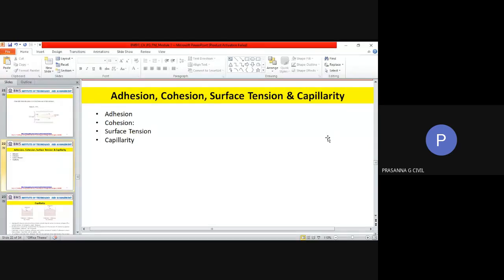So let's quickly look at adhesion and cohesion, or adhesive force and cohesive force. Both are attractive forces. But adhesion is between different molecules, unlike molecules, whereas the cohesive forces are between the molecules of the same substance, which is preventing its separation.